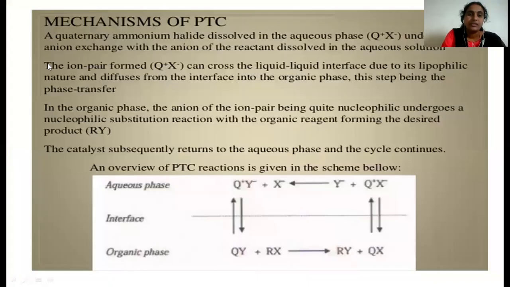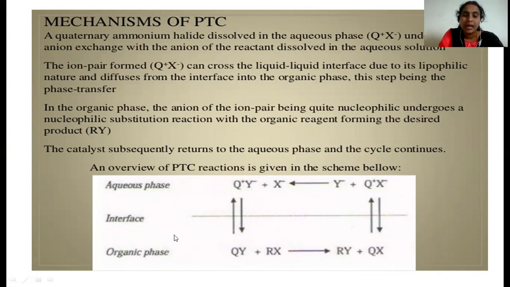So if you see the mechanism of this PTC, in the first step, this is the complete organic phase and this is the aqueous phase, and these two phases are never miscible because they are completely immiscible.